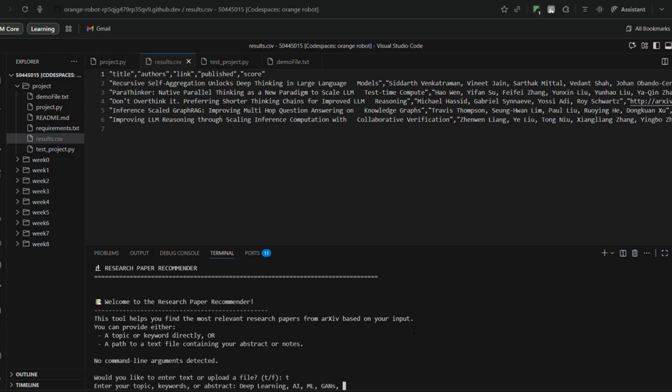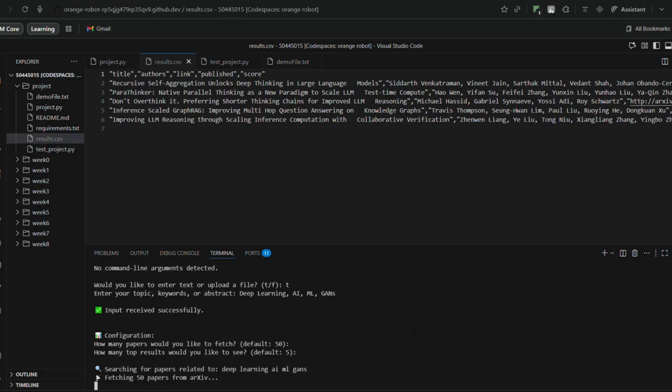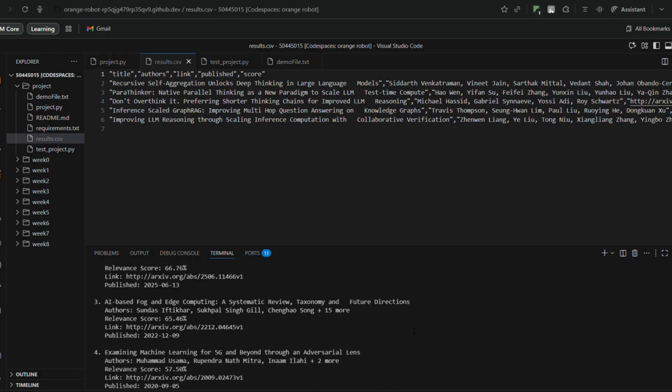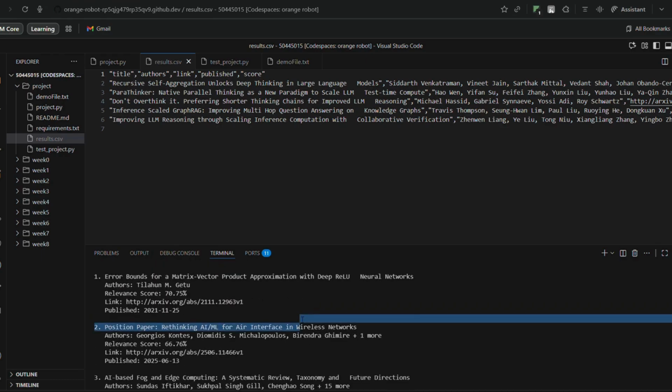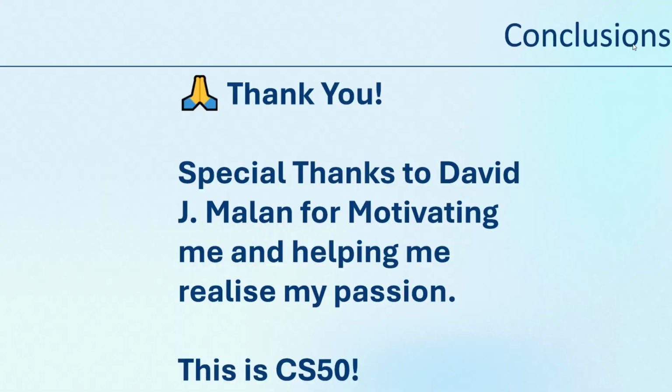Okay, and let's just hit enter and then let it be the default setting. Then we can see we've received some papers related to this, and there's this 70.75% accuracy which talks about deep ReLU neural networks, right? And that is the demonstration for the research paper recommender.